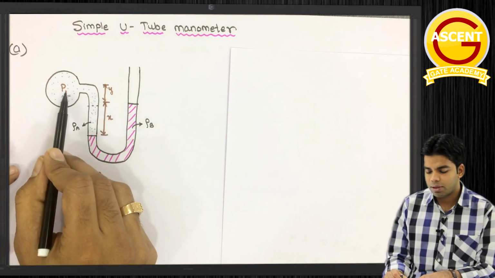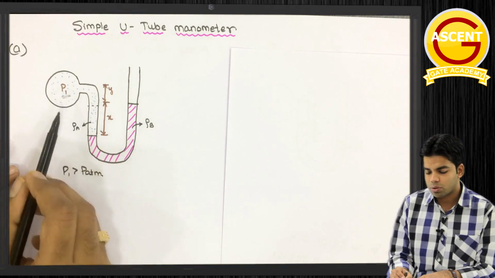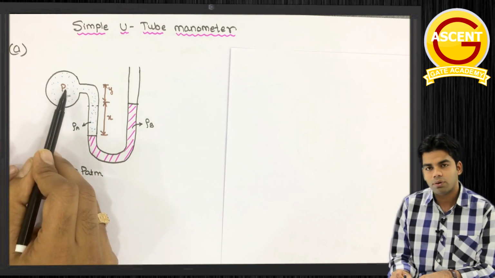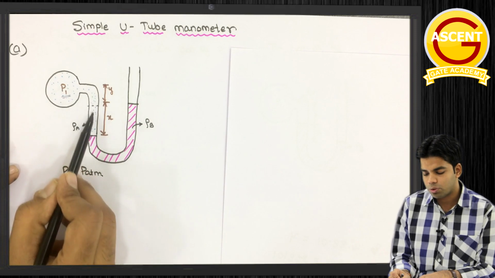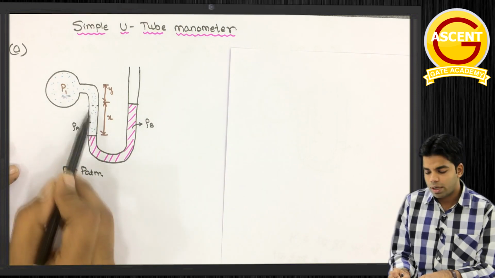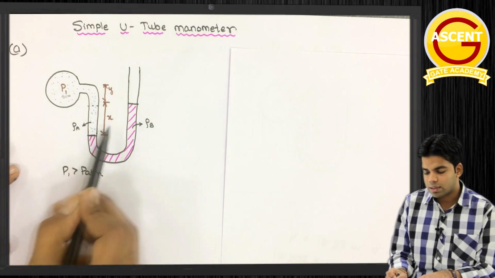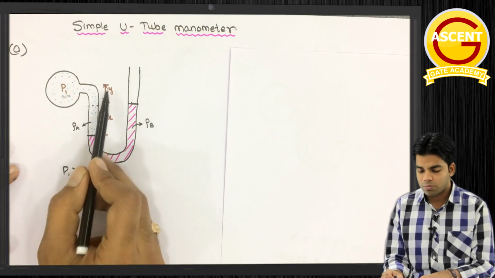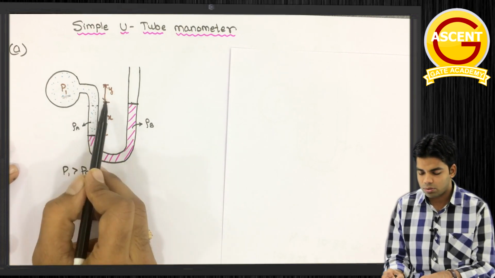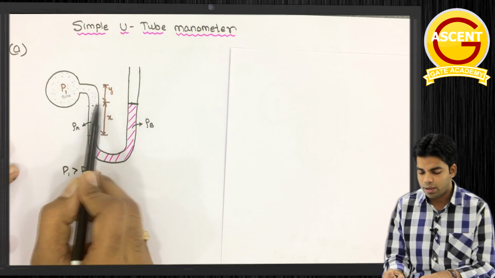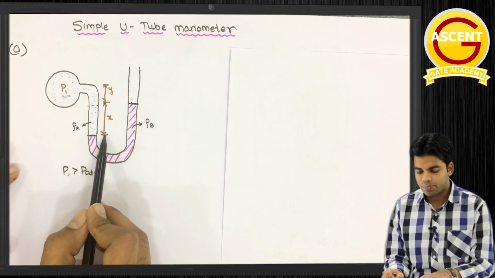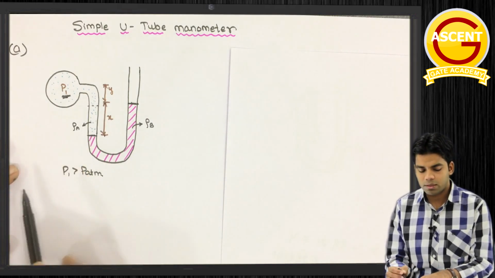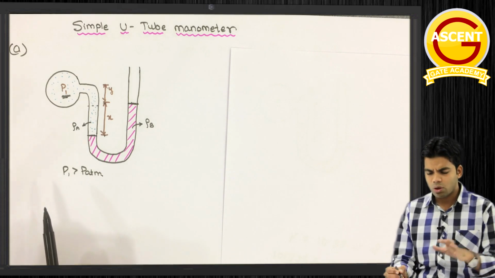But if the P1 is greater than P atmosphere, then this fluid, whatever fluid we are having at pressure P1, this will push this mercury down. And the level we will get finally is like this. Getting this or not? Suppose this distance from here to this point is y, and this distance is x. So if we want to determine this pressure P1, how can we determine this?